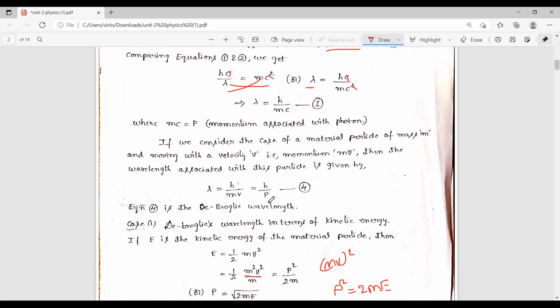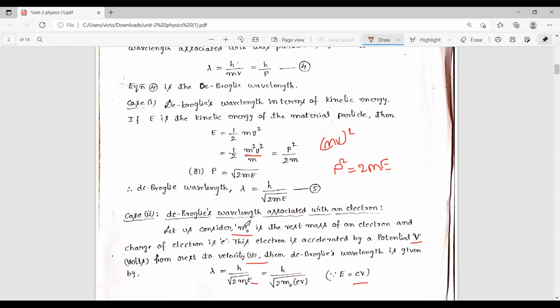This is one of the forms of de Broglie wavelength. And another form of de Broglie wavelength is expressed by taking the kinetic energy of the material.